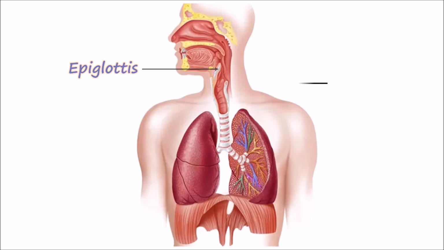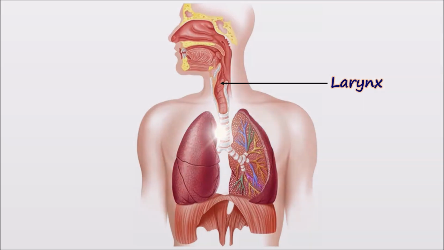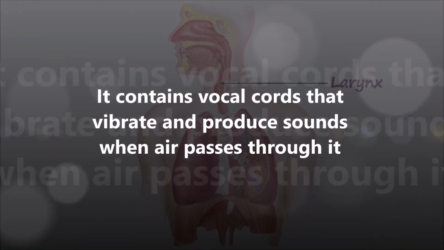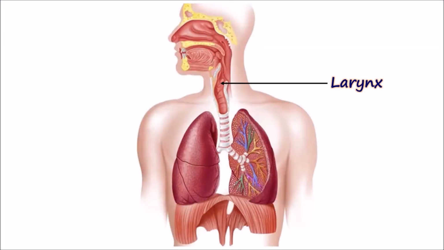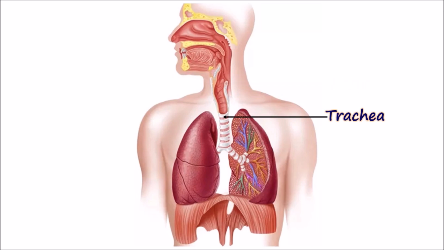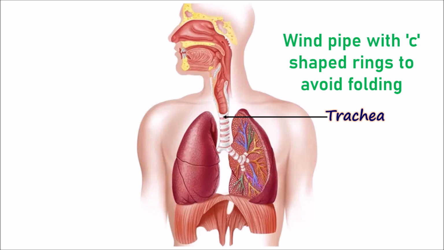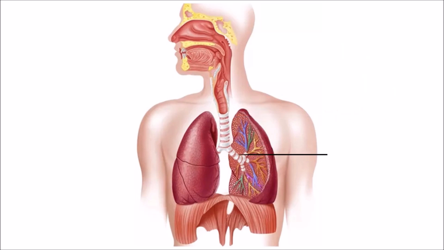As a part of the respiratory system, the pharynx leads one of its ways into the stiff box called the larynx. It contains vocal cords. When the air passes through the vocal cords, they vibrate and produce sounds. The larynx continues with the trachea, which is a strong windpipe containing C-shaped rings to avoid folding. It further divides into two bronchi. Each bronchus enters into the lungs.